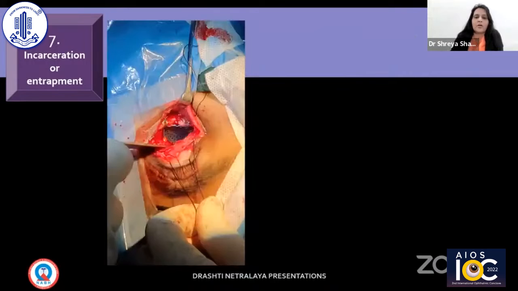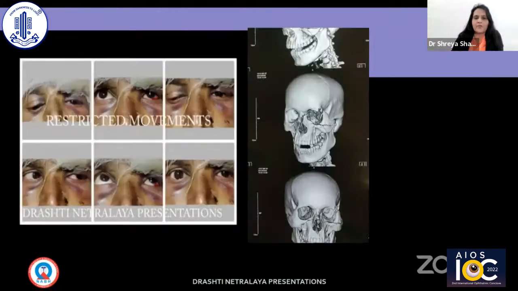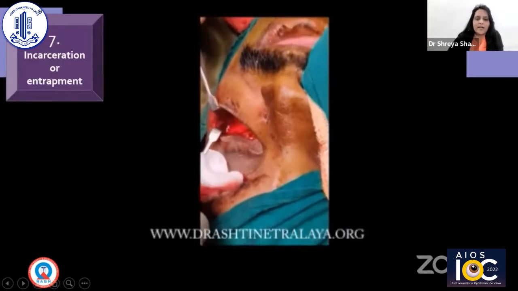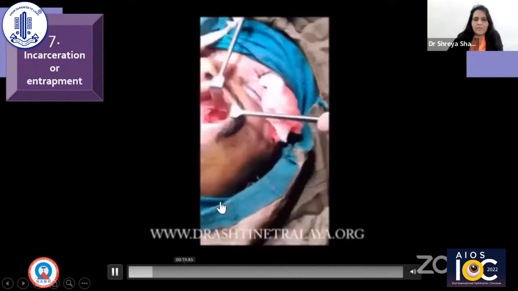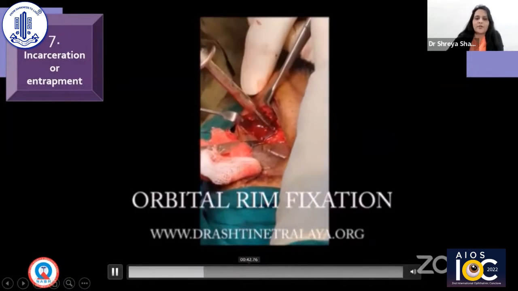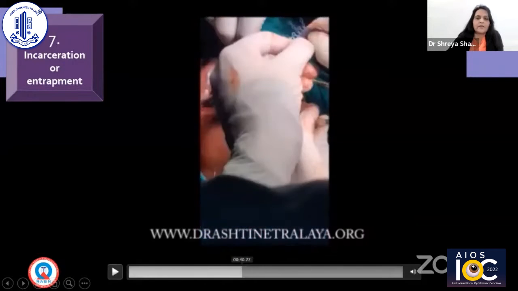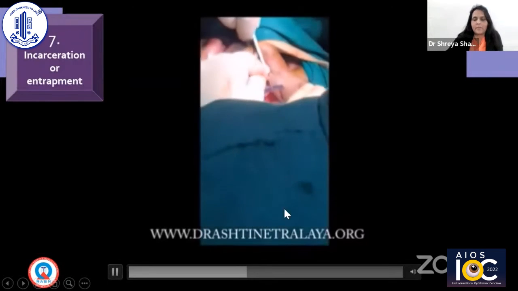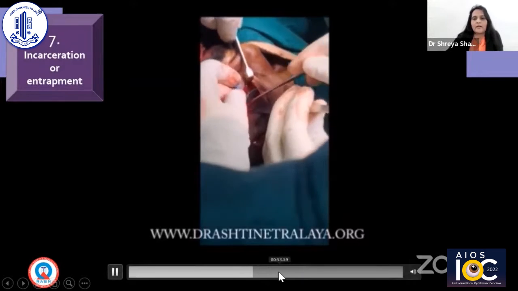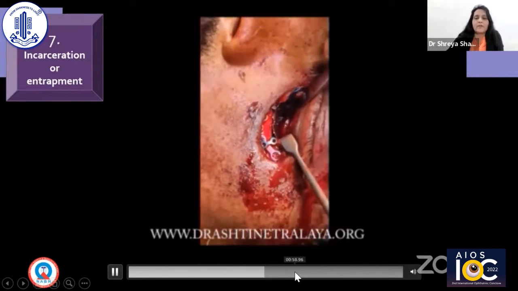This boy, we got a call from the orthopedic surgeon. In our area, we have to go to other places also. They called me once they had repaired the mandible and everything. They fixed the mandible, then they call us. After orbital rim fixation, we put a titanium mesh implant covering the medial wall and inferior wall. And this is the intraoperative view.